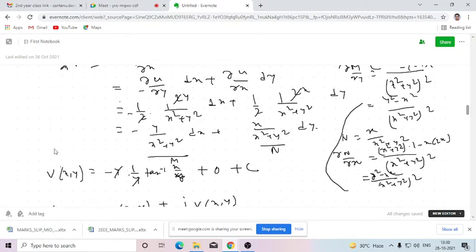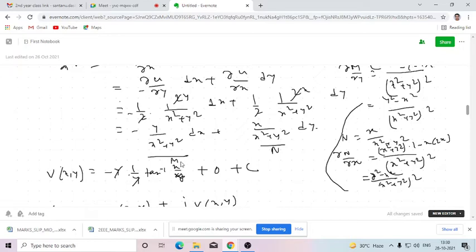So if you integrate this, then this will be v of x, y. Now this is M, so we need to integrate with respect to x. So we will be treating y as a constant. So minus y is fixed over here. So it will be 1 by x square plus constant whole square. So this is 1 by constant into tan inverse x by constant.